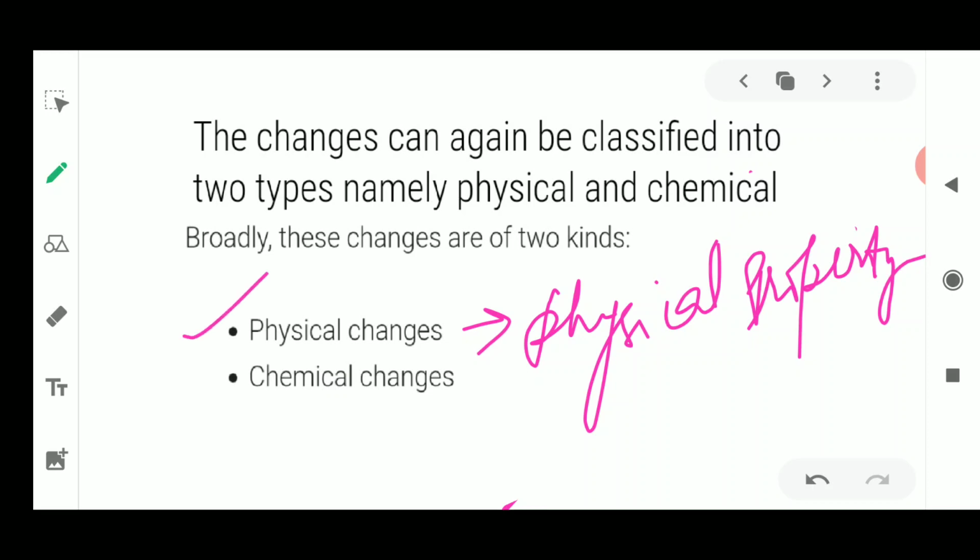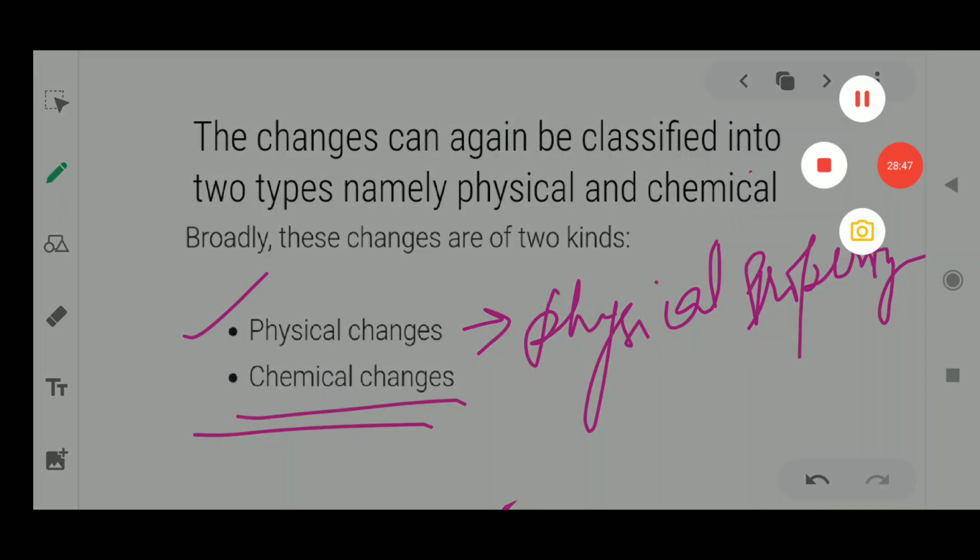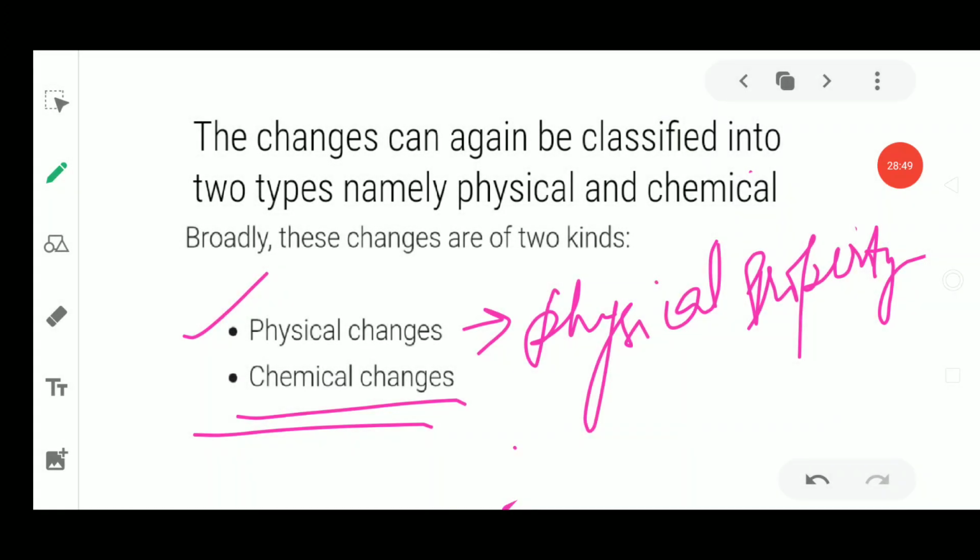And in a chemical change, the chemical composition is going to be changed. Some reactions will be taking place, which is going to change the chemical properties, just converting one chemical into another chemical.